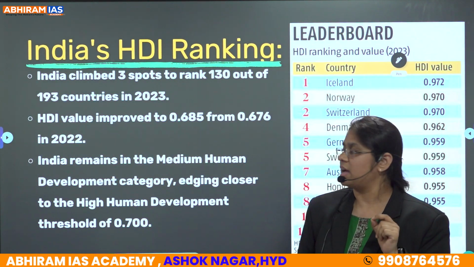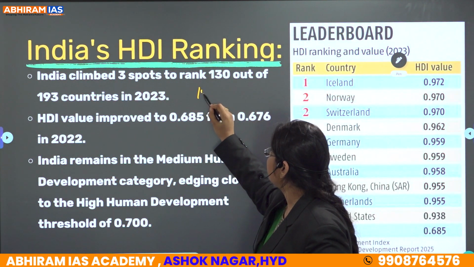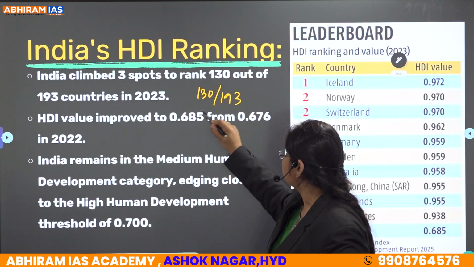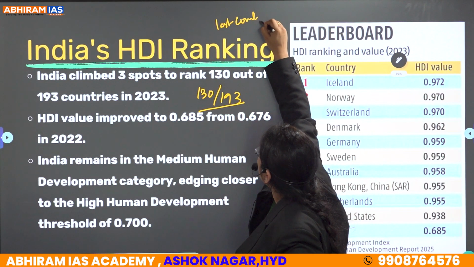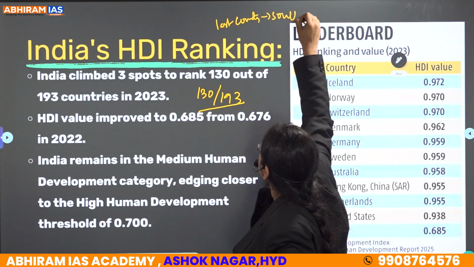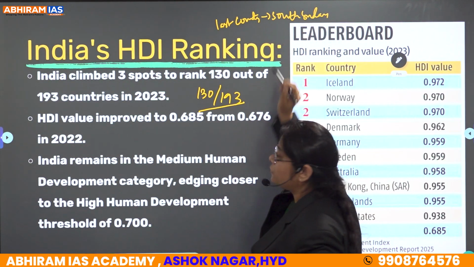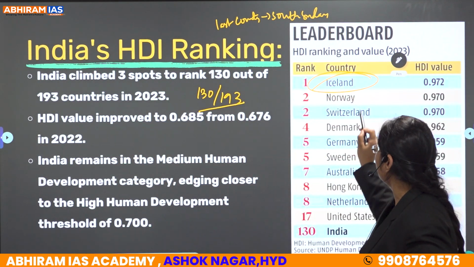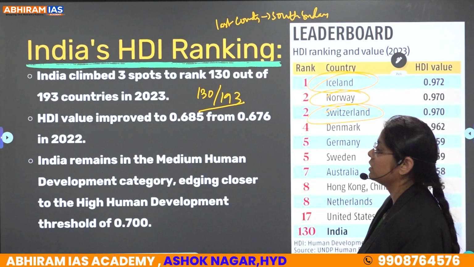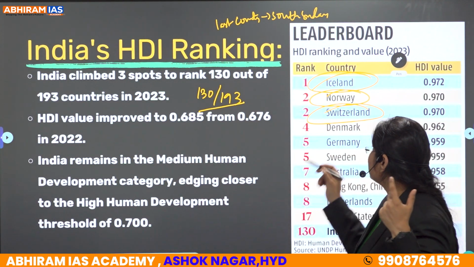Now if you see India's rank, as discussed, it is 130 out of 193 countries, where the last country is South Sudan. And the first country is Iceland. Second is Norway. Third is Switzerland. Clear? First is Iceland, second is Norway.